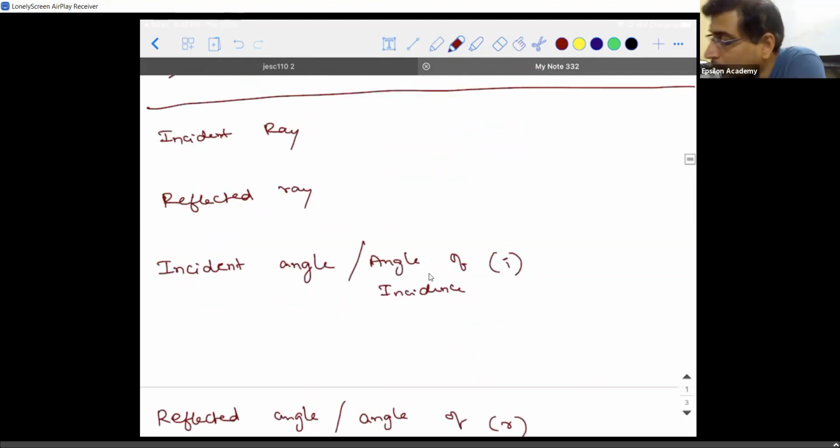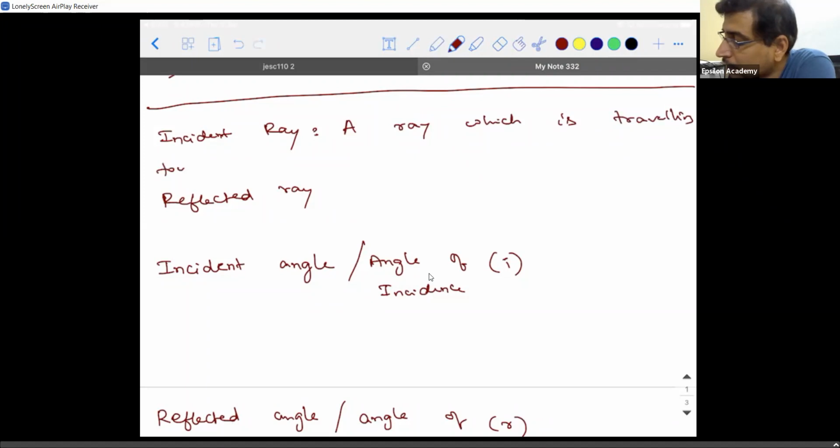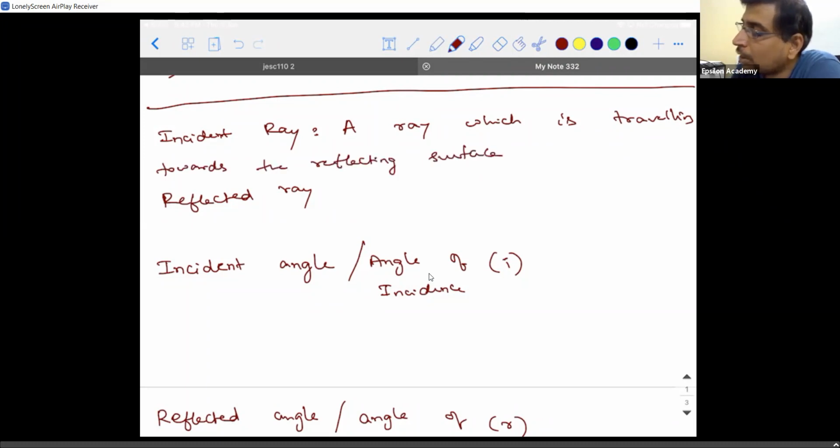Okay, so what is an incident ray? A ray which is traveling towards the reflecting surface is called an incident ray because it is traveling towards the reflecting surface.